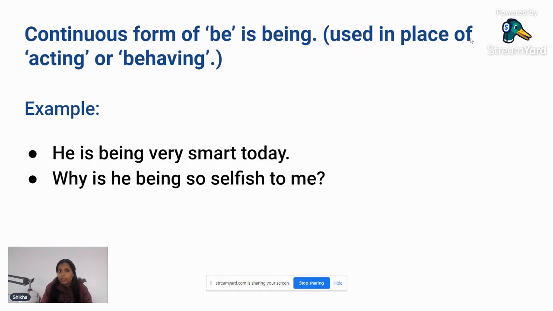So again this person is acting. When you intend to show somebody's action or behavior, you can use this verb, being. He is being very smart today, or why is he being so selfish to me?